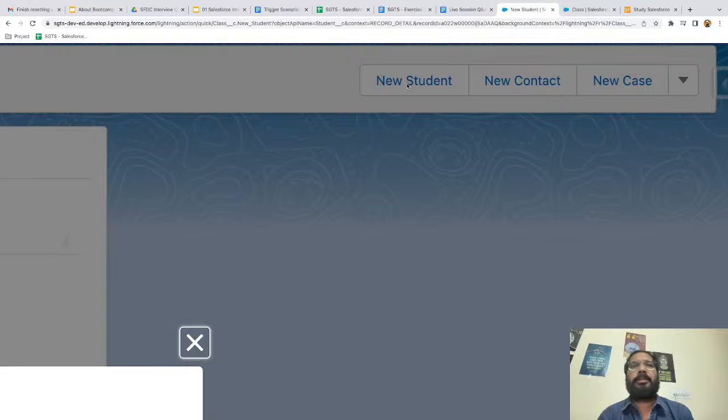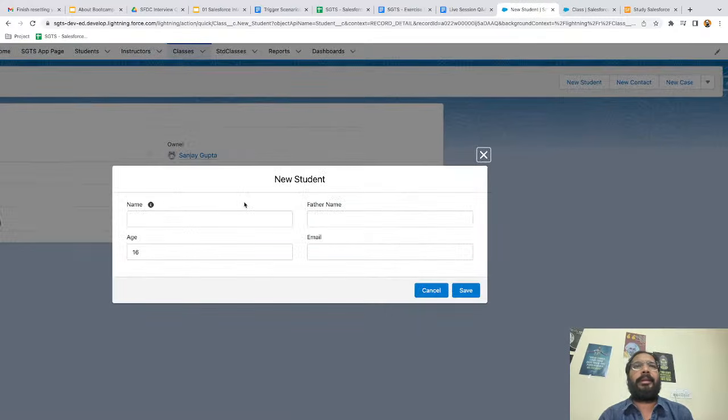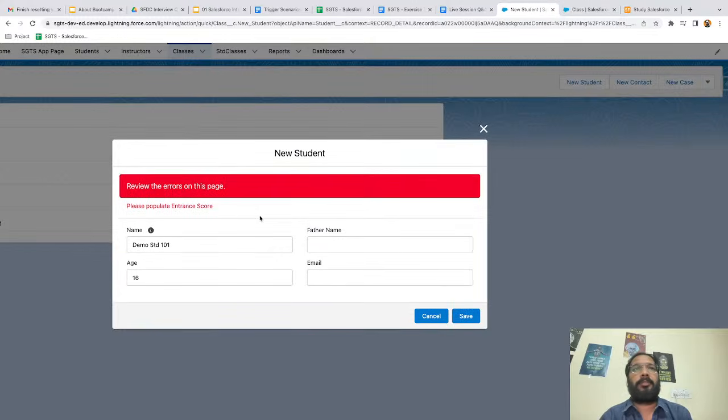If I click on this, a form will appear and it is having only 4 fields: name, father name, age and email. And you can see age is pre-populated as 16. So here I am filling name like demo std101, right? So this student record will be created and I'm clicking on save.